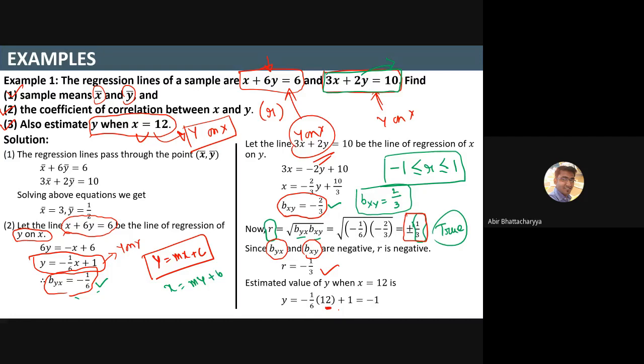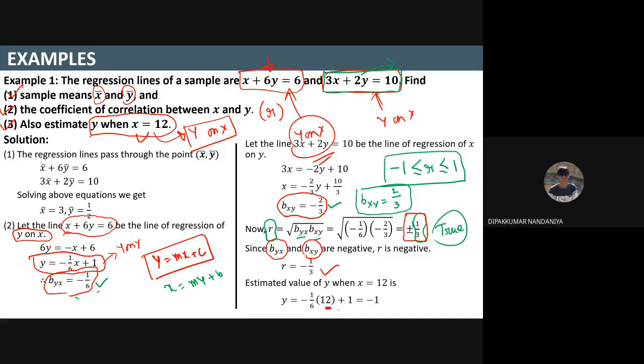Please confirm, write down C on chat box if this whole question is clear to you. This is the biggest idea. If it is clear, then every other concept of regression lines will be easily clear to you. If you have any doubt, please ask me. I can understand maybe there's some problem, but still, if you have any doubts, please ask me, and write down C on chat box if it is clear to you.